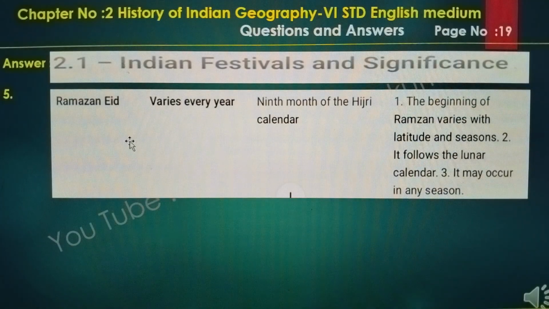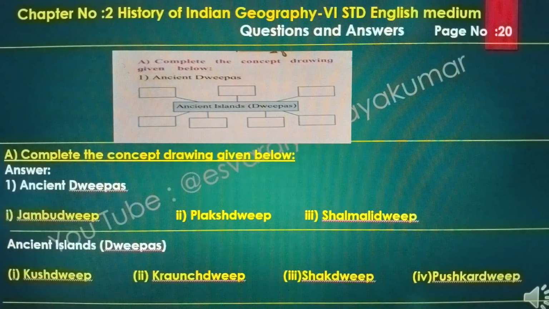Fifth one, Ramzan Eid, varies every year. It is the ninth month of the Hijri calendar. The beginning of Ramzan varies with the seasons. It follows the lunar calendar. It may occur in any season.